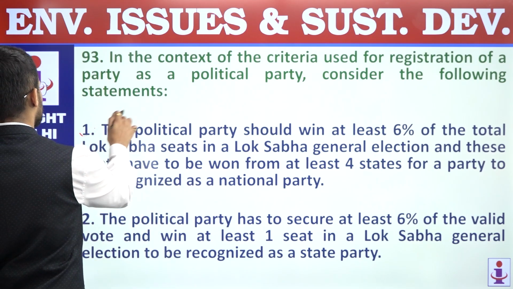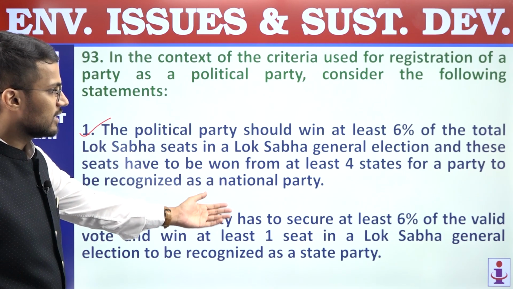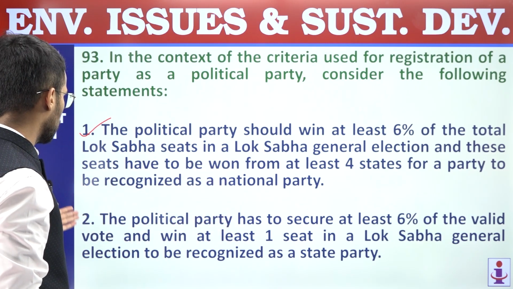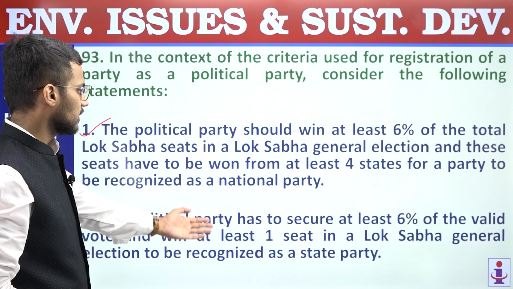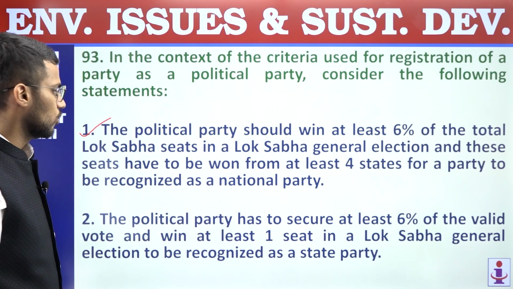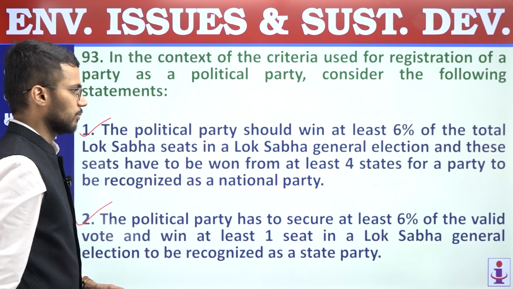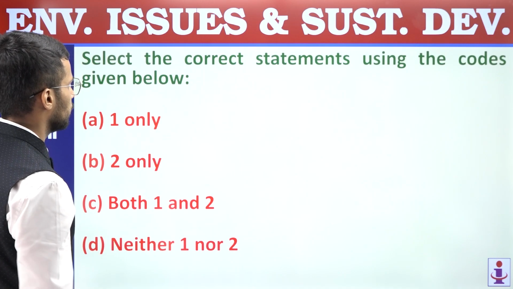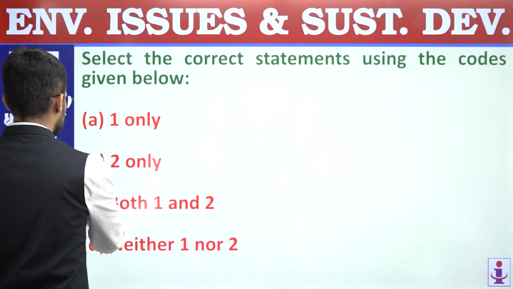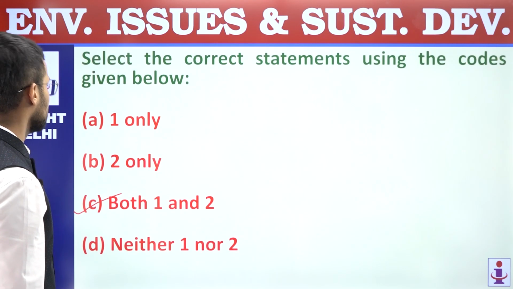So this is a correct statement. Second, the political party has to secure at least 6% of the valid vote and win at least one seat in a Lok Sabha general election to be recognized as a state party. So this is also a correct statement. So both these statements are correct. We are supposed to find out correct statements. Answer is C. So question number 93, answer is C.